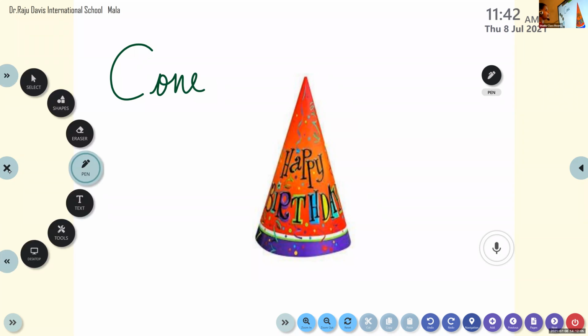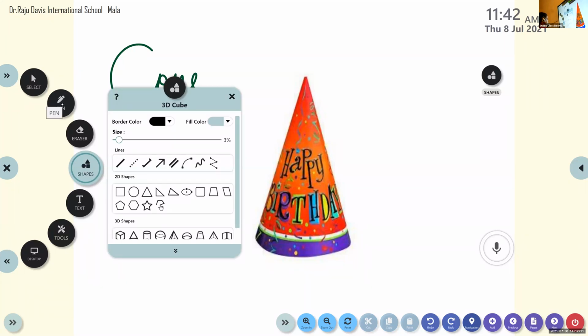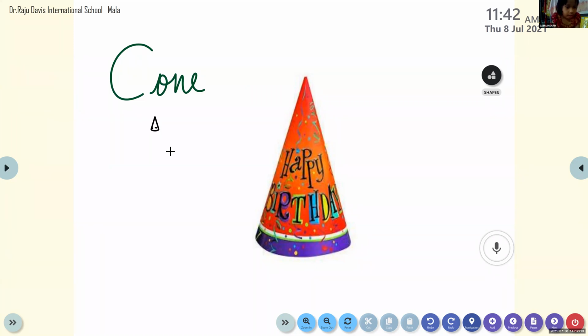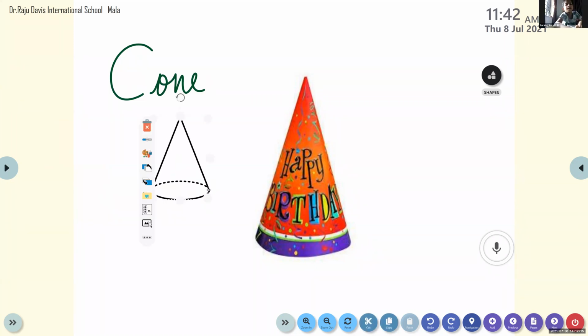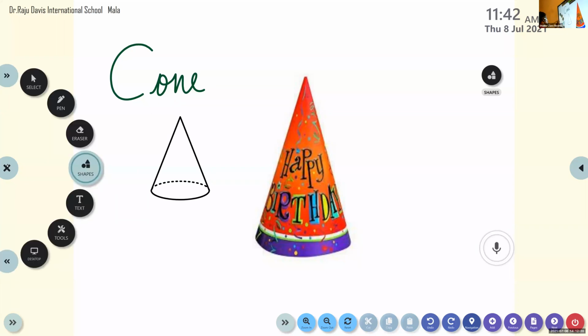CONE, cone. Sarang, unmute and tell me the spelling. Cone. What is the spelling? CONE. Very good, very good, very good. See, you can see the outline of a cone shape.